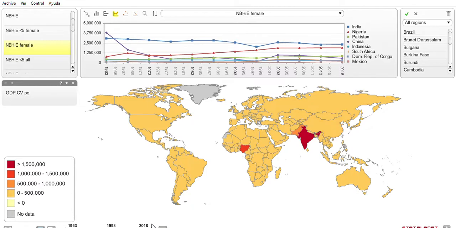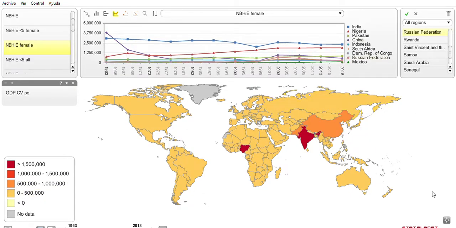India always with a very high mortality, over 2 million deaths all along, 2.5 million. Nigeria increasing to get closer to that level, and China much lower, while other countries also remain quite stable, with the increase in the 90s of South Africa and the Russian Federation as well, which increases to almost 700,000, then around 500,000.